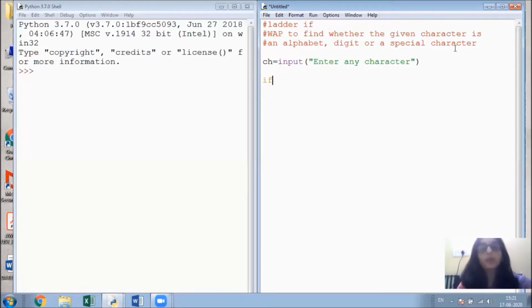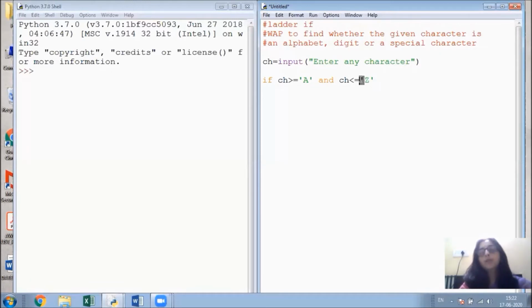So I'm going to write if ch greater than equals to, suppose, capital A, you can take double quotes or single quotes, that hardly matters, and ch less than equals to capital Z. But we have to be careful.